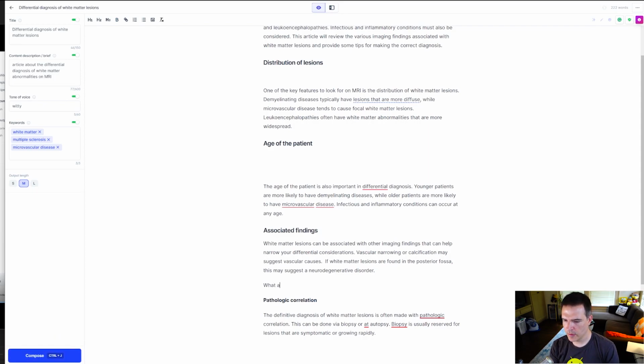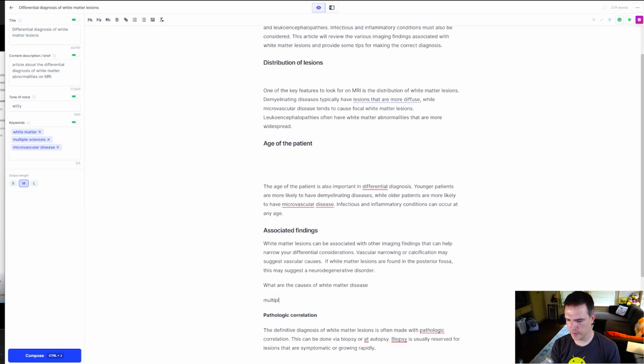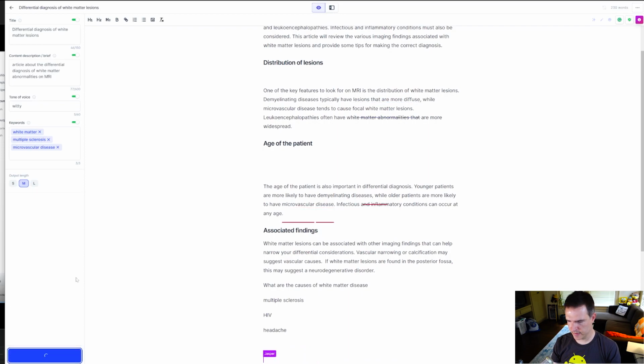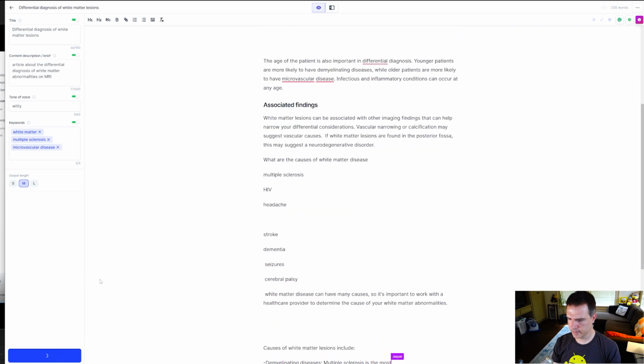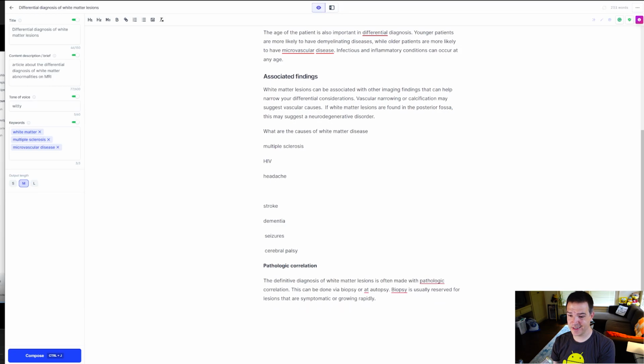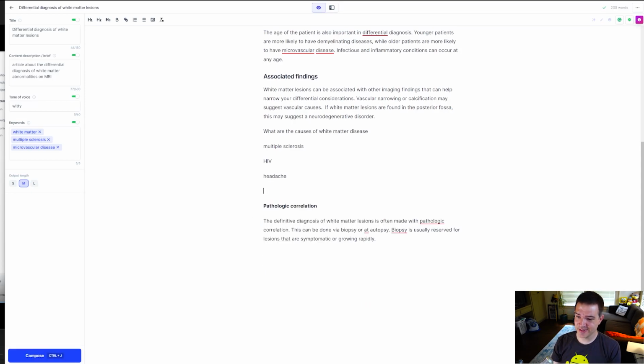Let's see. What are the causes? Okay, so let's see. We're gonna say multiple sclerosis, HIV, headache. Let's see if it can come up with something else. See, here it's kind of getting caught up in that thing again. It's kind of repeating itself. We're going to delete that out, but honestly, it's not terrible. Okay, seizures, yeah, I mean, not really. It didn't do so great on that, but honestly, this is actually pretty decent.